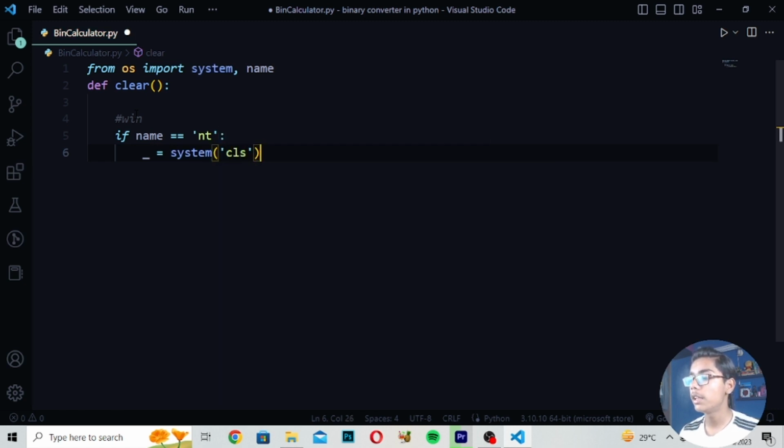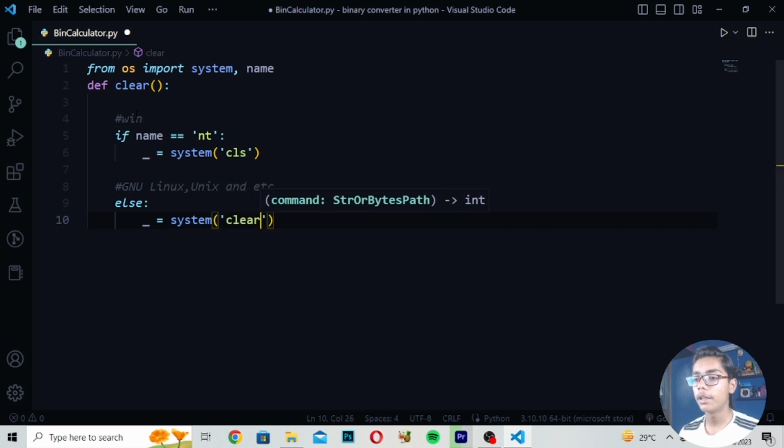After cls, I will write gnu, then linux, comma, then unix and so on. After that I will write else, and in else I write underscore is equal to system, then brackets, and here I write clear.